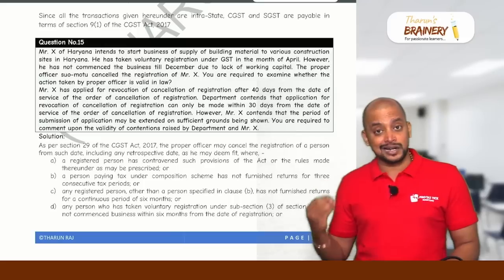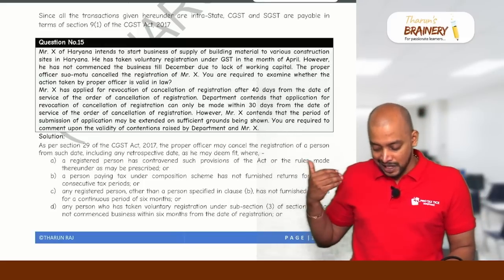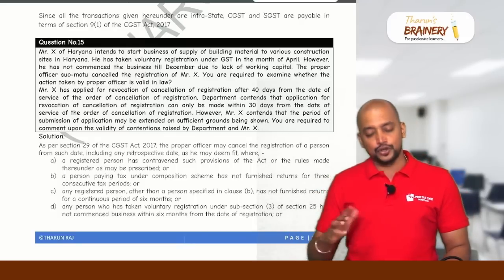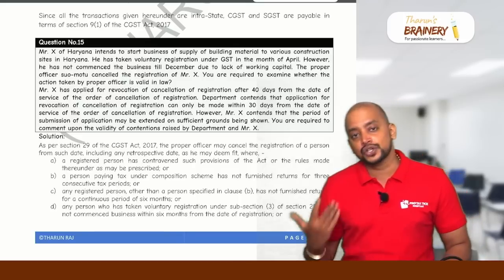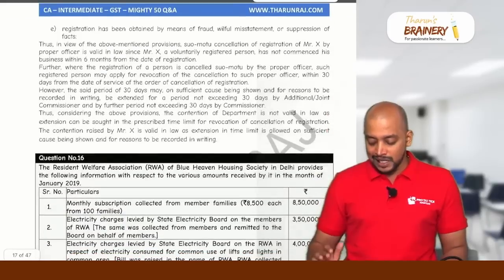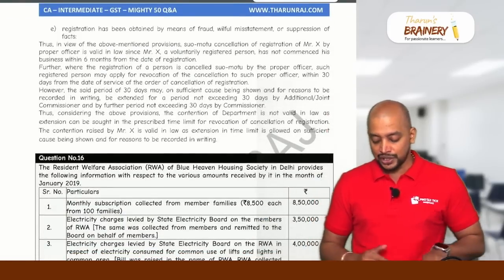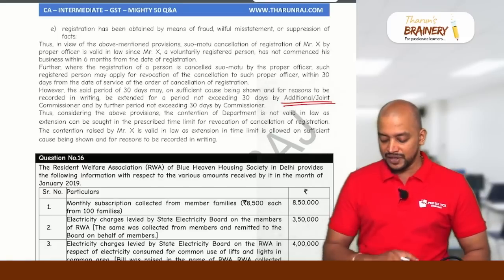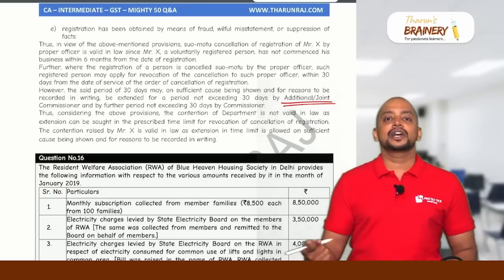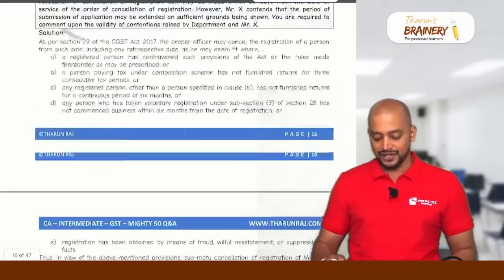Department contends that an application for revocation can only be made within 30 days. However, X contends that the period of submission may be extended on sufficient grounds being shown. You are required to comment. Yes, on sufficient grounds being shown, it can be extended. So this 30 days can be extended beyond, but the permission should be given by the additional commissioner or joint commissioner. So on sufficient cause being shown, the additional or joint commissioner can extend, and the revocation application can be made in this case. That is with respect to question number 15.